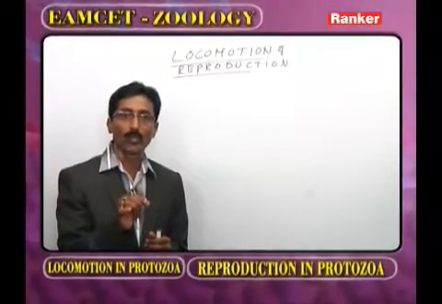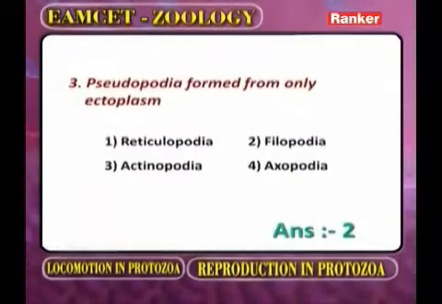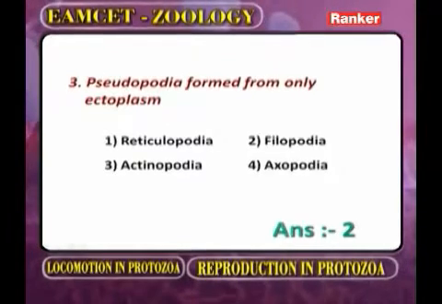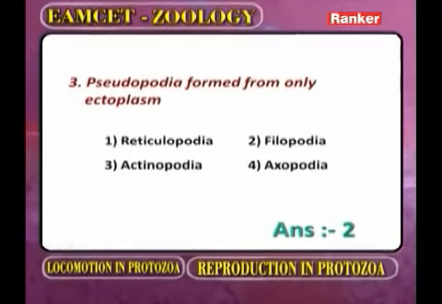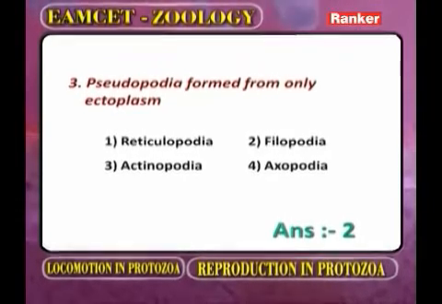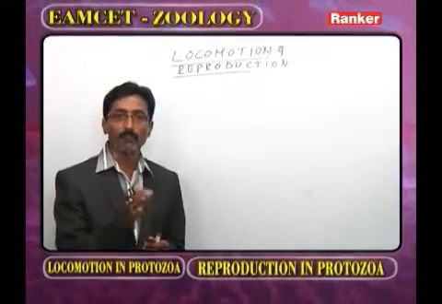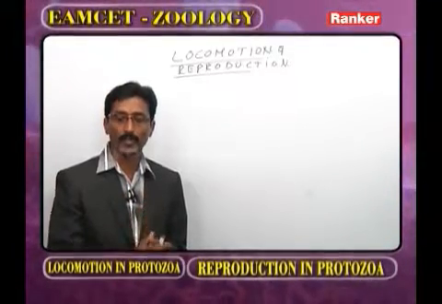Now once again you have to observe the question. Pseudopodia formed from only ectoplasm. One is reticulopodia. For the formation of reticulopodia both ectoplasm and endoplasm participate. The second is filopodia. In filopodia formation only the ectoplasm participates. The third is actinopodia. For the formation of actinopodia both ectoplasm and endoplasm are required.